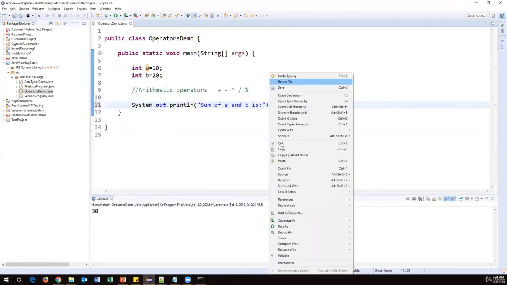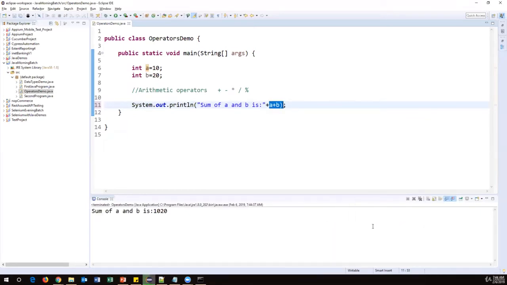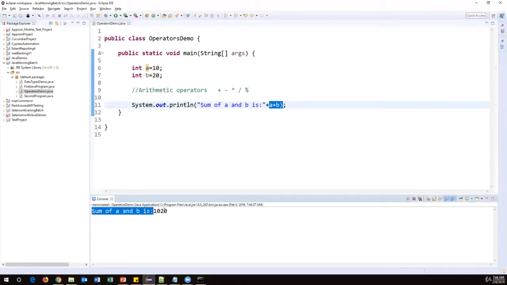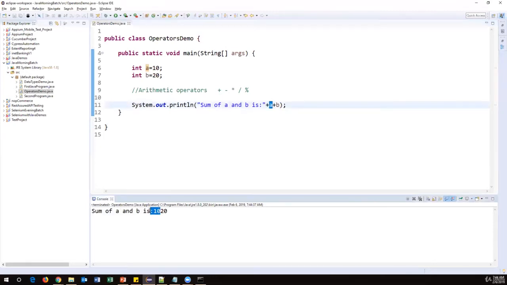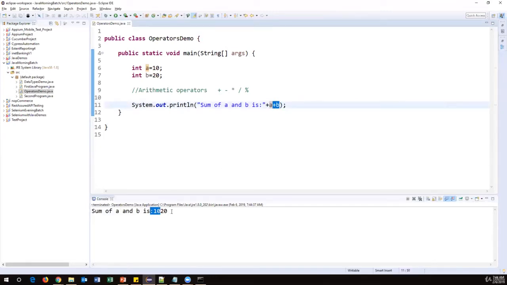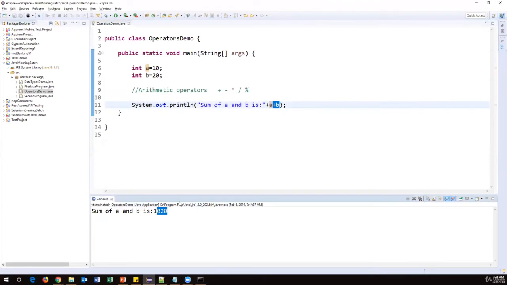Now let us run this and see what the output is. You will get it here. See, now we have got some output here. Sum of a and b is 1020. But is it what you expected? No, right? Basically this plus is concatenating. So first a, 10, then concatenated with b, 20. So 10 and 20 are concatenated, but that is not our expected output.